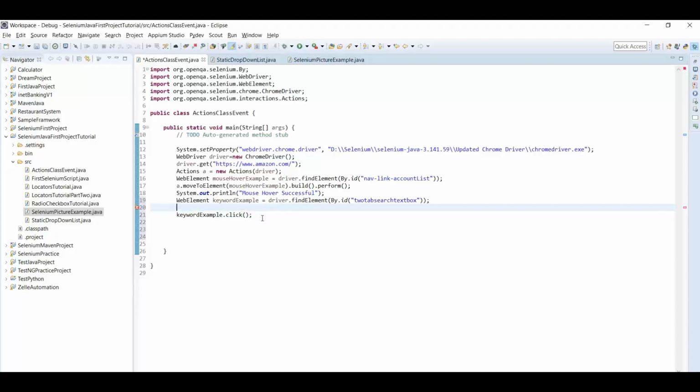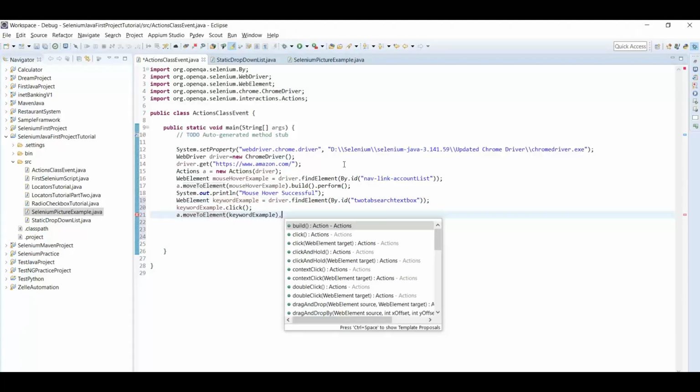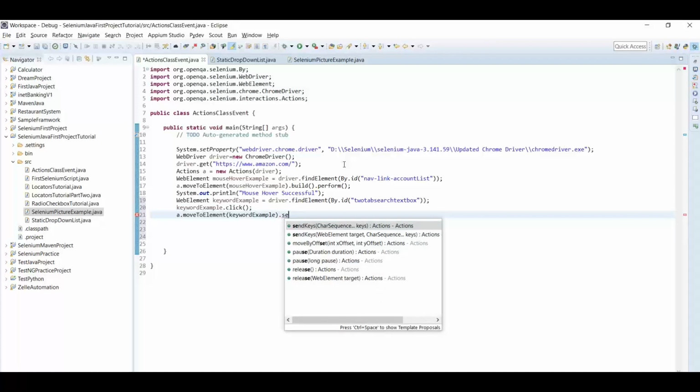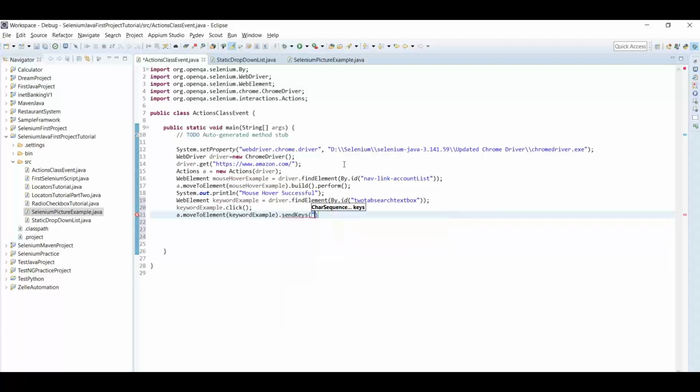Okay, click there, move there, the target is example. Now dot, to type something, send keys, we have used that earlier as well. So let's just say hello dot build dot perform, and let's just try this now.